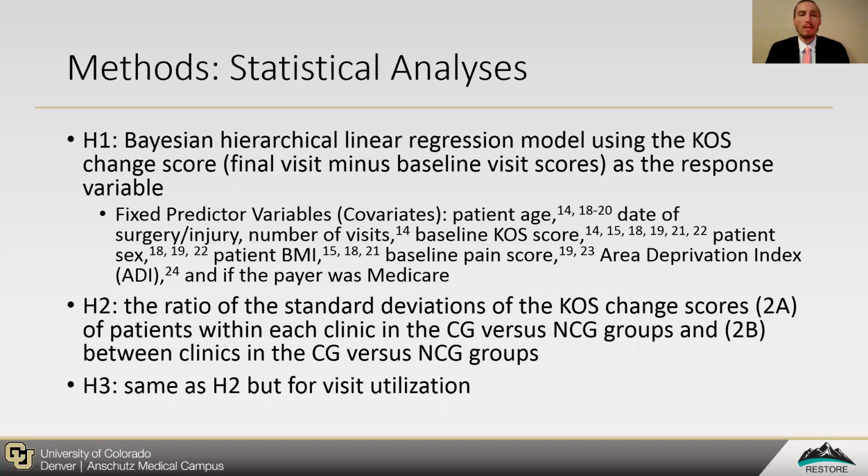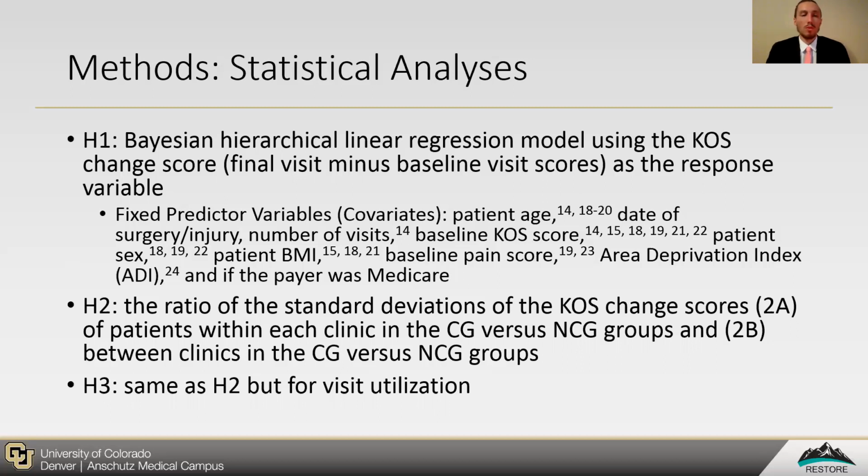For our statistical analyses for Hypothesis 1, we used a Bayesian hierarchical linear regression model using the KOS change score, which is the final visit minus the baseline visit scores, as the response variable. We included several fixed predictor variables, including patient age, date of injury surgery, number of visits, baseline KOS score, patient sex, patient BMI, baseline pain score, area deprivation index, and if the payer was Medicare.